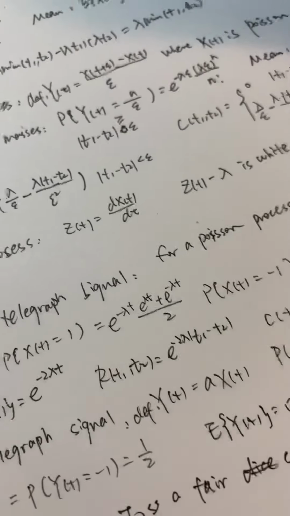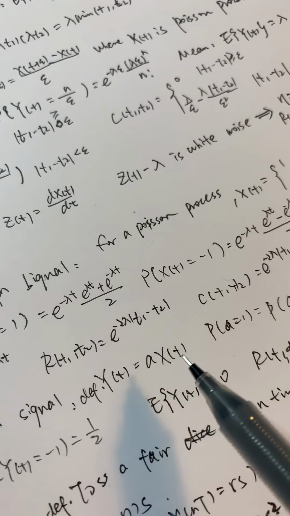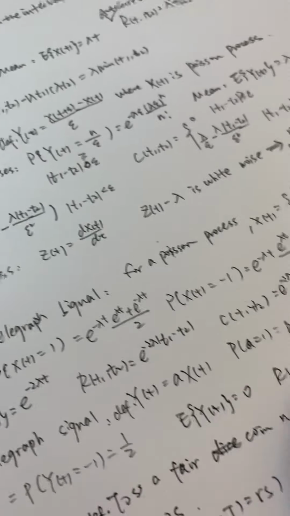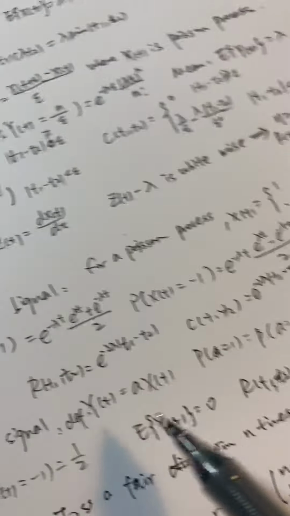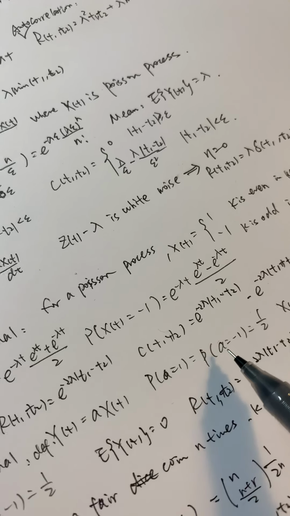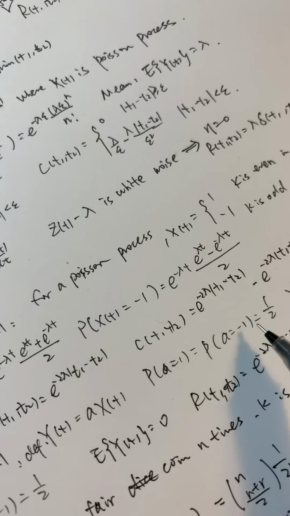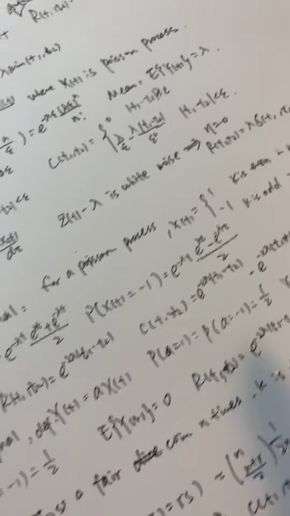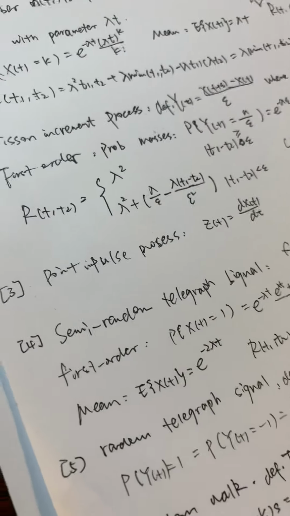The fifth process is the random telegraph signal, which is defined as Y(t) equals A multiplied by X(t). In this question, P(A equals 1) equals P(A equals minus 1) equals 0.5, and X(t) is a semi-random telegraph signal.